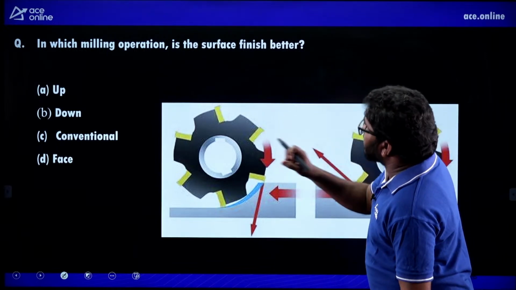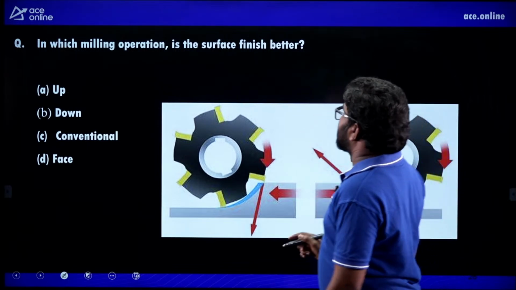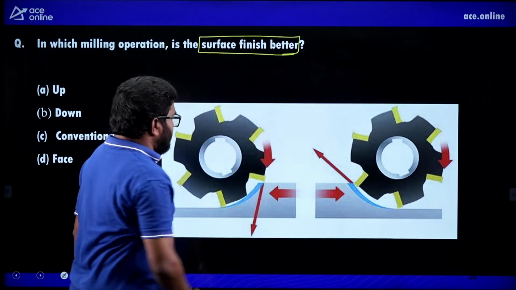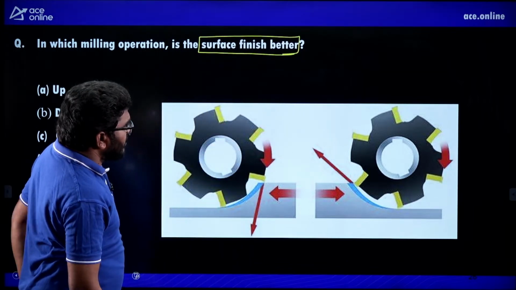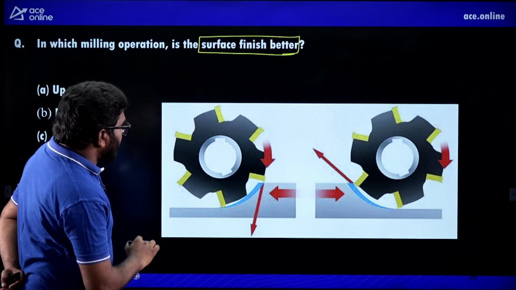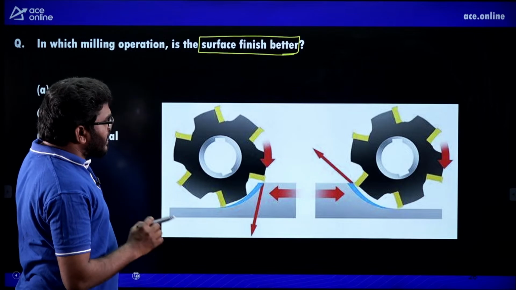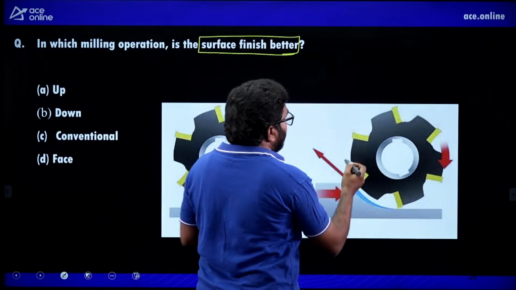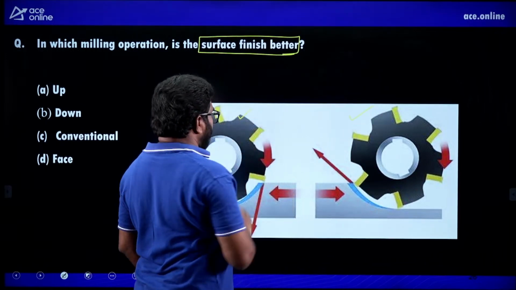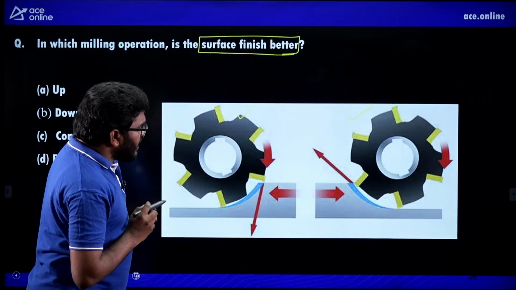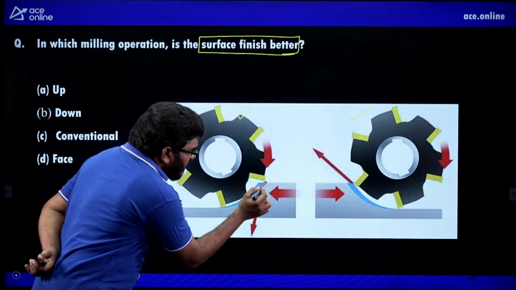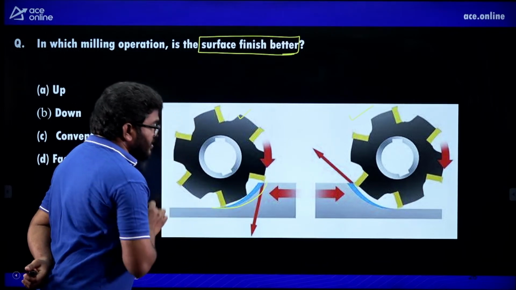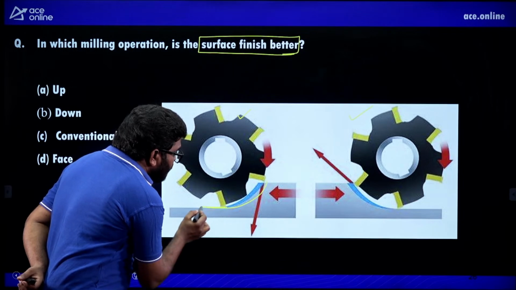In which milling operation is the surface finish better? Now let us consider, here there is up milling and down milling. In up milling, the tool and the workpiece move in opposite directions. This is up milling, this is down milling. Now in down milling, the initial cutting will start here, and the chip thickness decreases here. So a smooth surface finish is formed here.